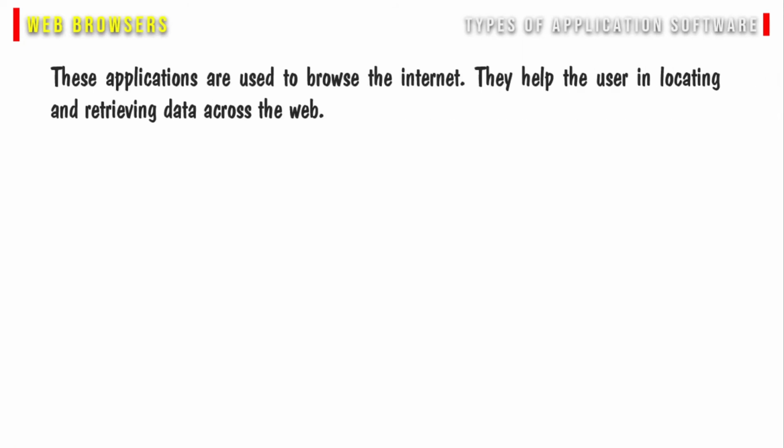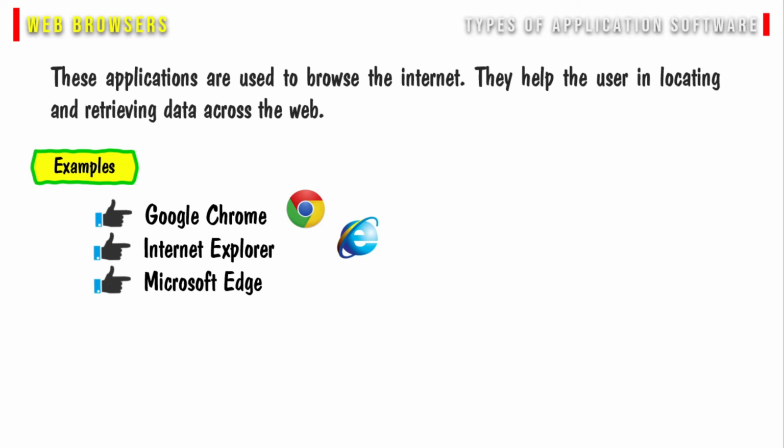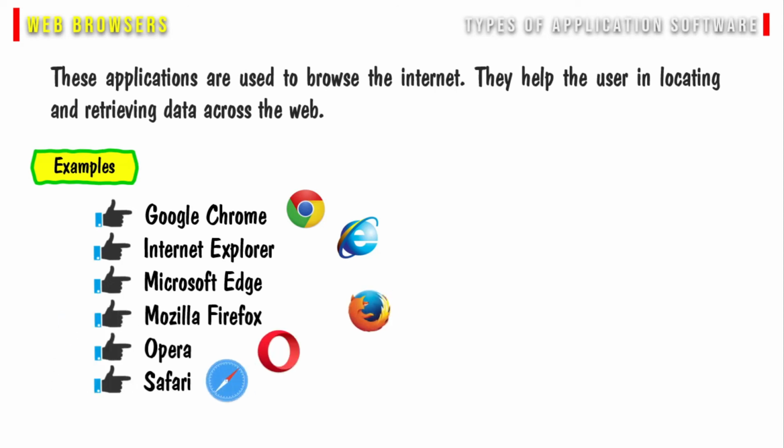These applications are used to browse the internet. They help the user in locating and retrieving data across the web. Some examples of web browsers are Google Chrome, Internet Explorer, Microsoft Edge, Mozilla Firefox, Opera, Safari, etc.